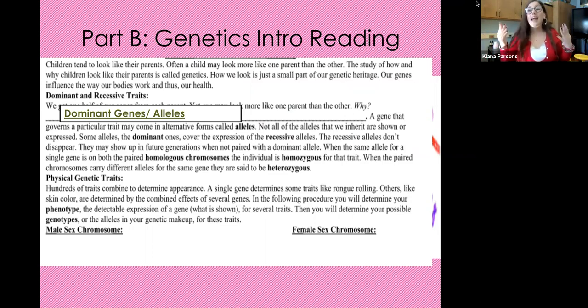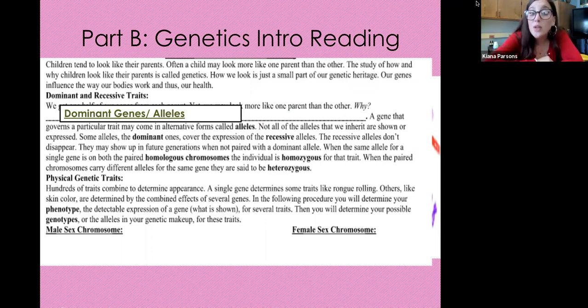Like I said, you might have the genes in your body for green eyes or blue eyes, but brown eyes are dominant. So if you have even one copy of that dominant allele, you're gonna have brown eyes. But you could have a child that pops up with a trait. Some people say it skips a generation. Recessive traits are the ones that skip a generation because they can be masked by a dominant trait. A really good example of that is light-colored eyes and also red hair, which is recessive, but can show up in later generations if two individuals that have copies of that recessive allele have a child that inherits both recessive alleles.